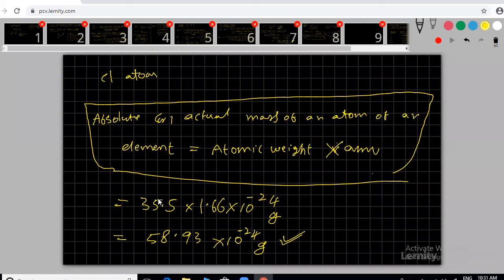But one thing you observe by solving this question: 35.5 or 58.93, why are we getting these decimal points? Because the weights we calculate are not exact values. We have to take average masses of isotopes into consideration. That we are going to do next year.